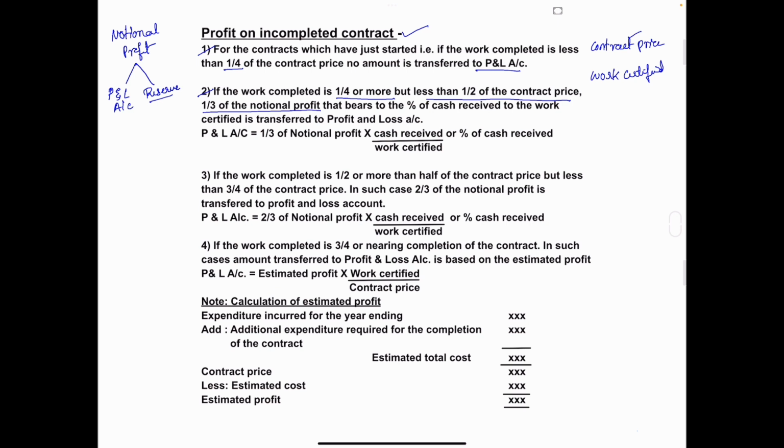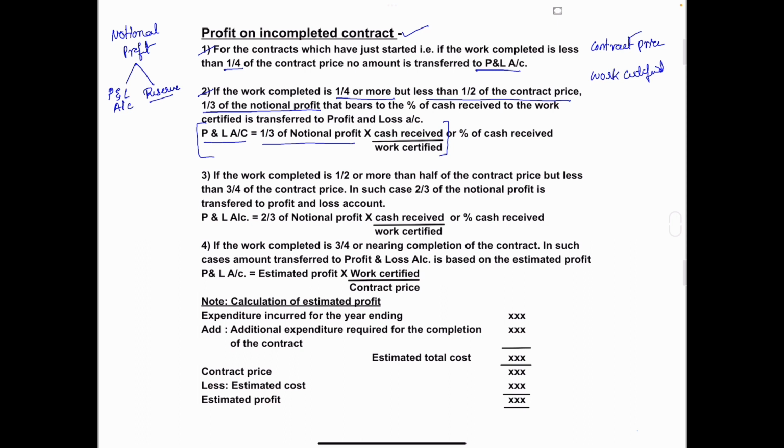Here is the formula. Profit and loss account is equal to one-third of notional profit into cash received divided by work certified. Or in a problem, sometimes they will give you the percentage of cash received. So either you take cash received divided by work certified, or the percentage of cash received. Understood?